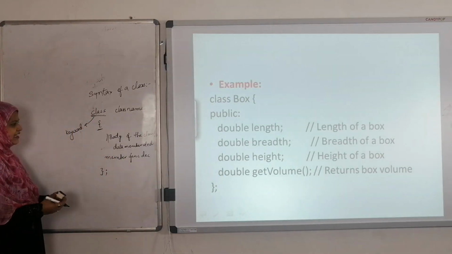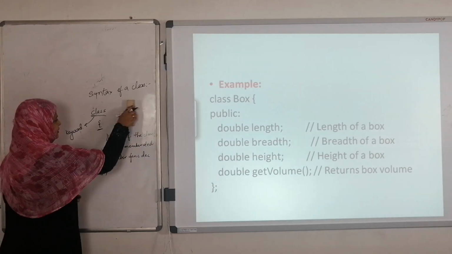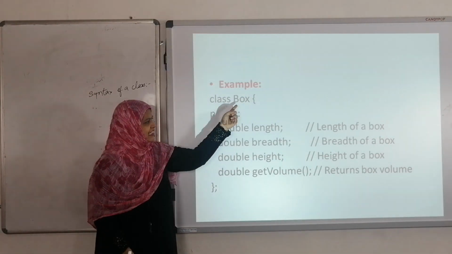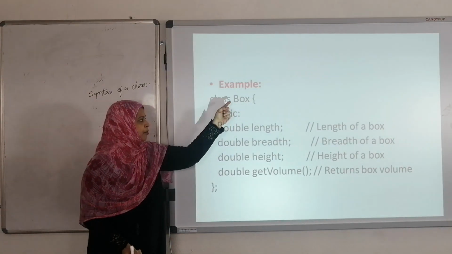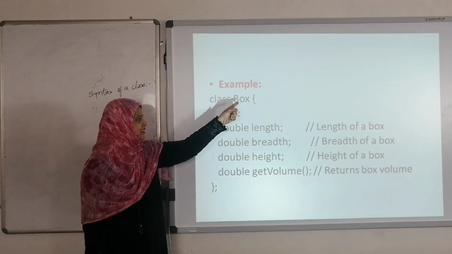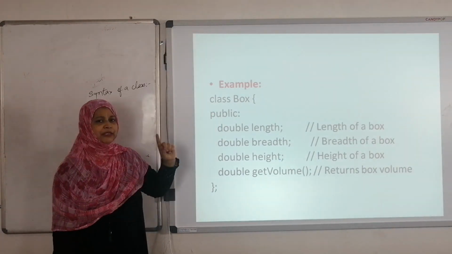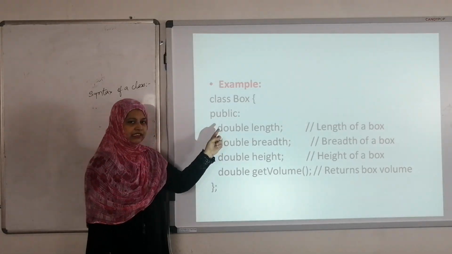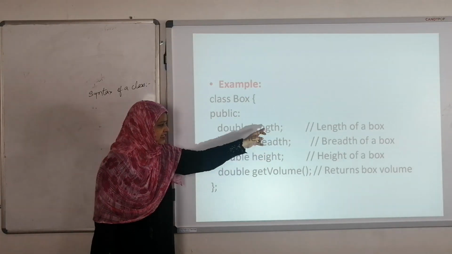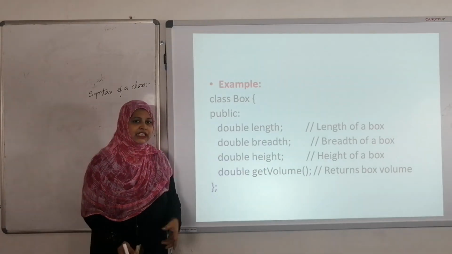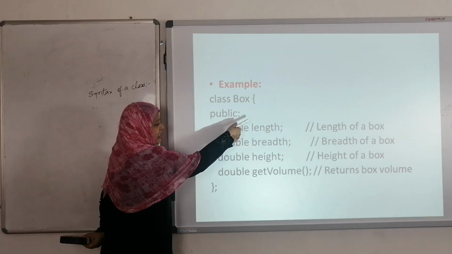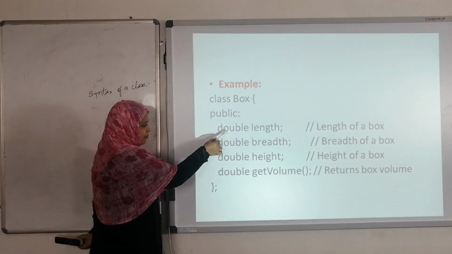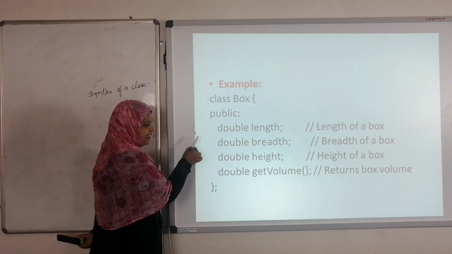See here, an example of a class. In this example, class Box is there. Class is the keyword. Box is the name of the class. Here public is the access specifier. Next are the double length, breadth, height. These three are the data members of this particular class. Double is the data type, so we declare these data members by using the double data type.